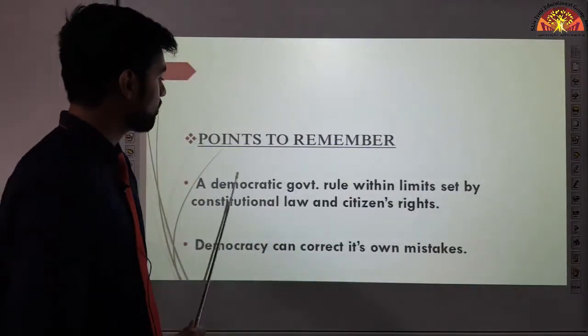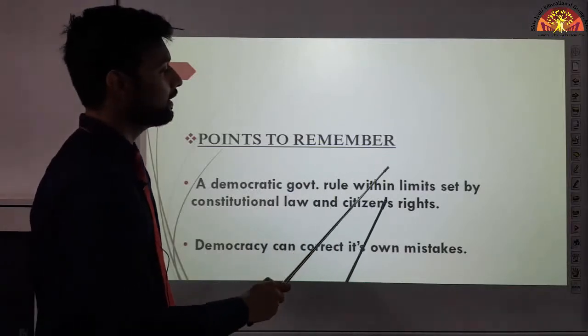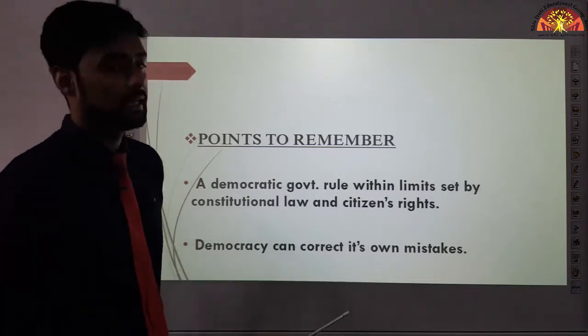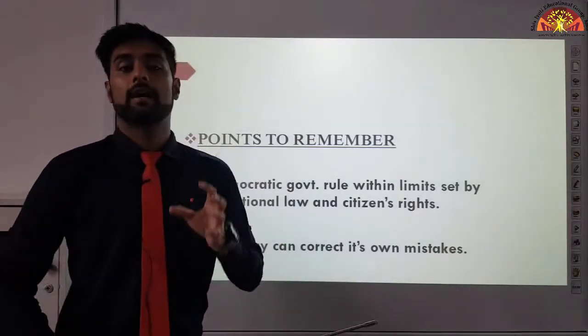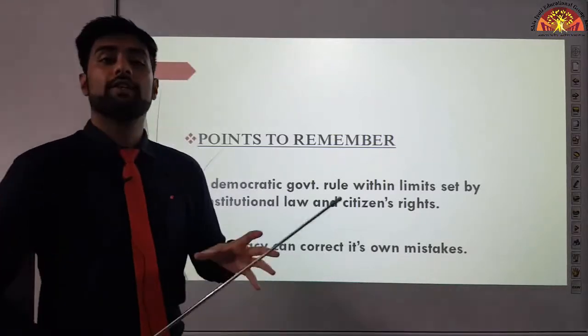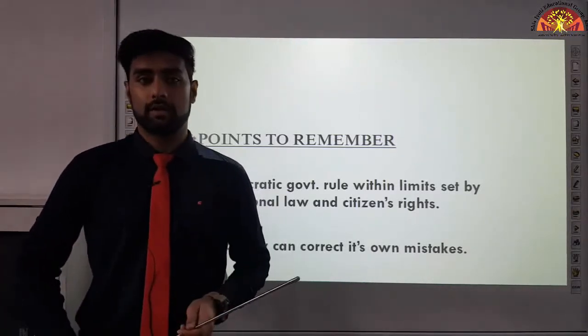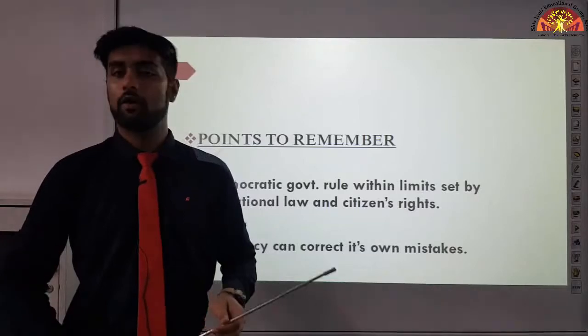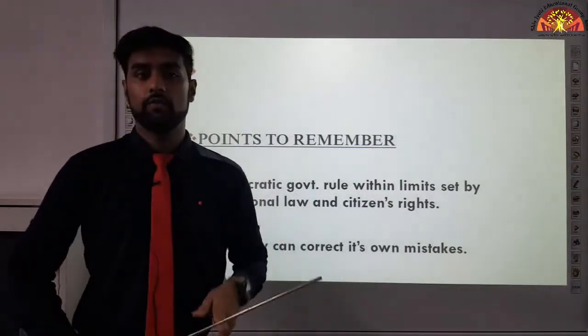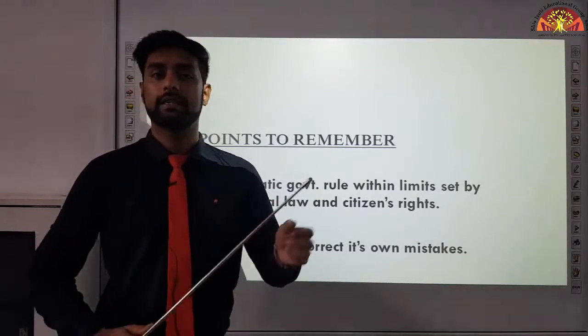See now, a democratic government rules within limits set by a constitutional law and citizens' rights. Now earlier what used to happen? A king used to rule over people, right? Kings used to rule earlier. Whichever rule the king wanted to have in his kingdom, he was allowed to do so. The king could write whatever rule he wanted in his kingdom. He could give orders.